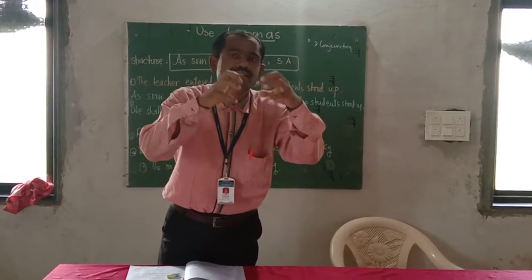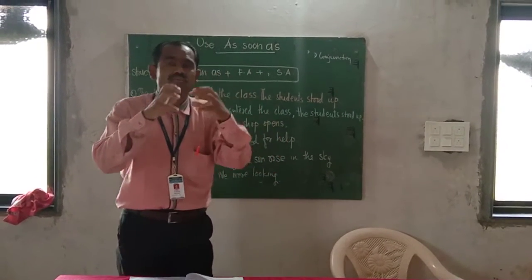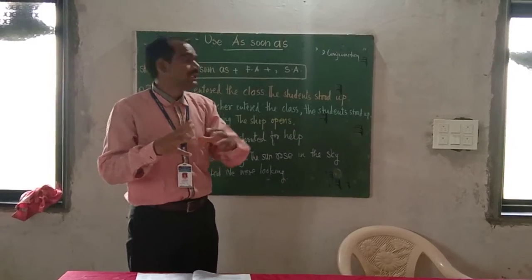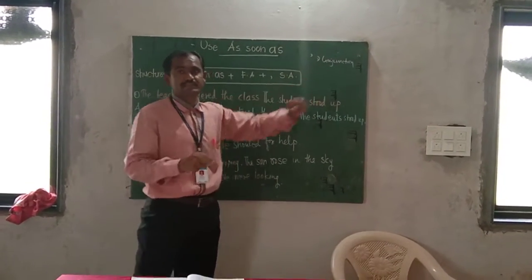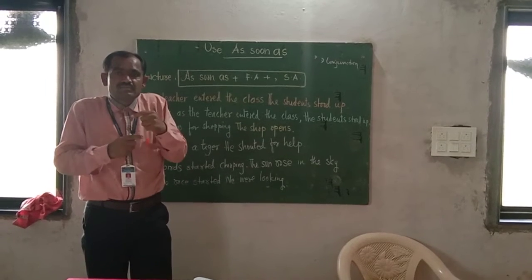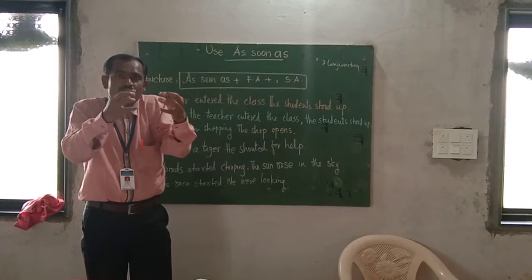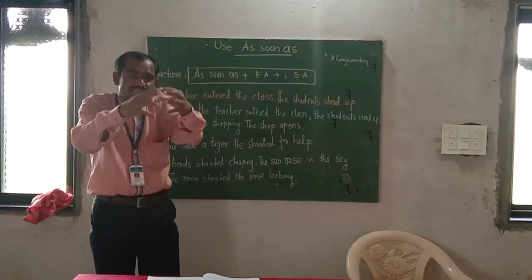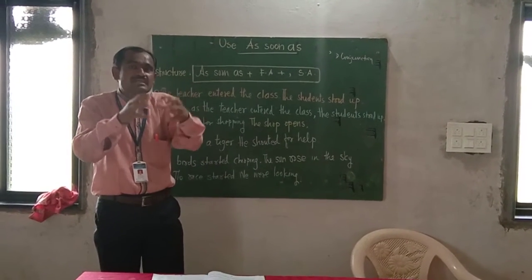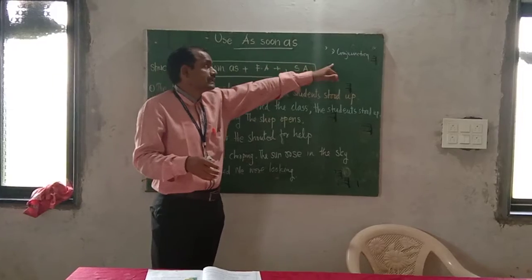Two sentences are combined with the help of a specific word. That's why the role of conjunctions is that of connectors. They are responsible for connecting two or more sentences. But these two sentences must be coherent to each other.